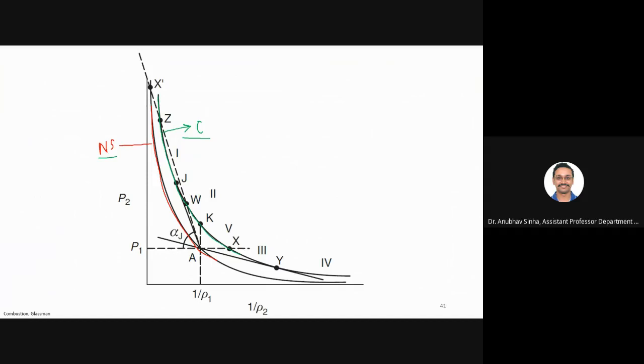Flow with heat transfer and friction. So do you think friction is of any concern in this? In a combustion, do we bother about friction? Yes or no? So what is the only parameter that is remaining? Flow with heat transfer. That's what we have studied in the previous unit before mid-sem. So what do we call that? Flow with heat transfer. What line is relevant to that? Rayleigh or Fano?